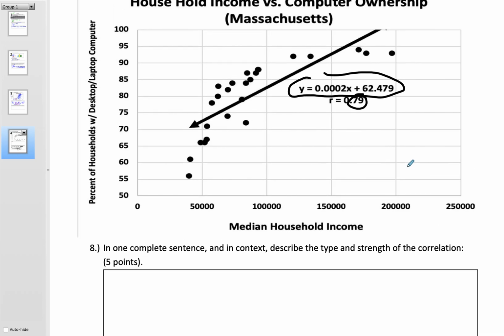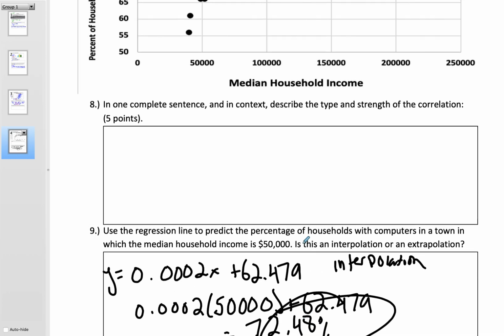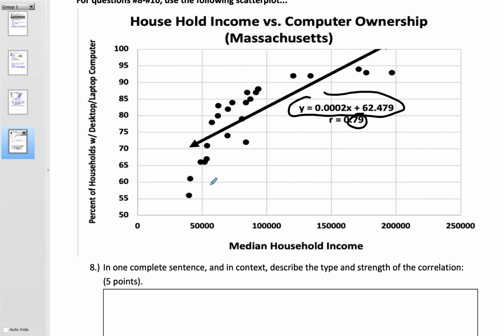Okay, so first of all, I just want to double check. 0.0002 times 50,000. Yeah, I have to adjust that. I did plus 749. So I'm going to do this really quick. So do it again. Plus 62.479. So this would be 72.48. In any case, about 72% of households, and this actually kind of makes sense, own a computer.